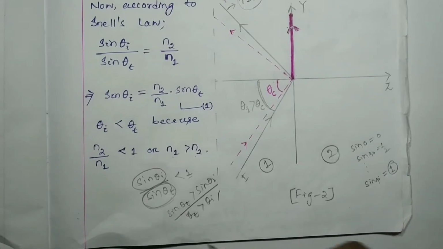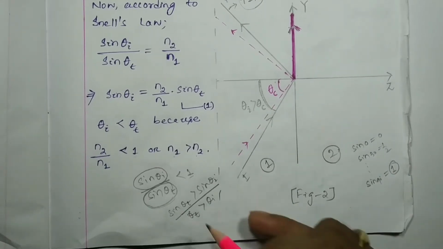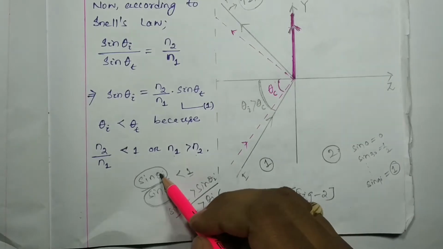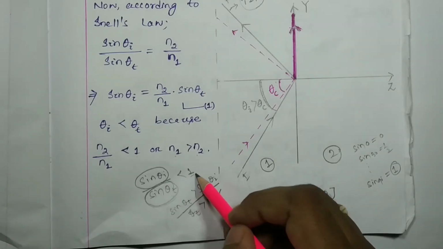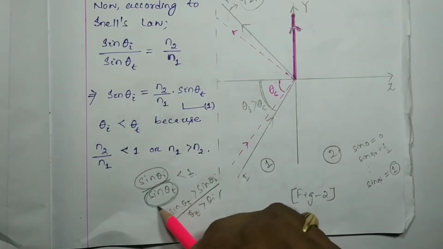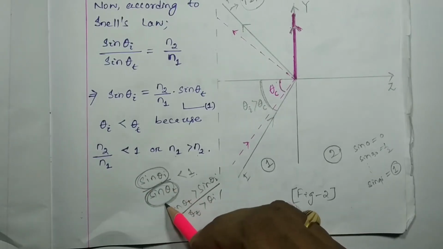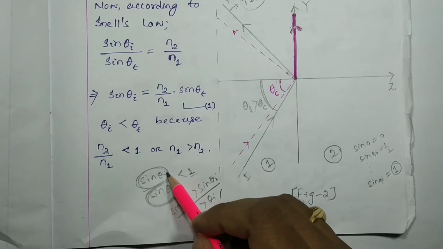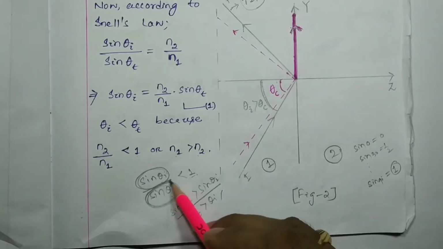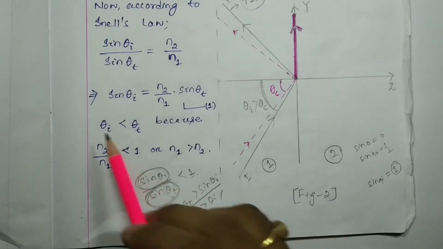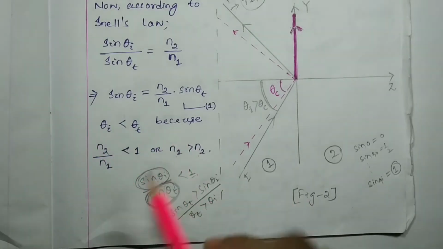So here sin theta I by sin theta t is less than 1. That means the denominator will be greater than the numerator. So if sin theta t is greater than sin theta I, that means theta t should be greater than theta I. Here it is written the same thing.